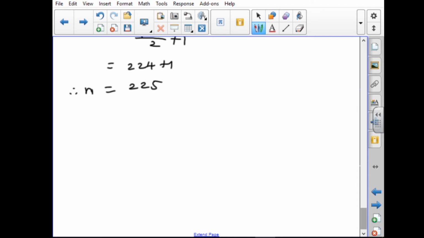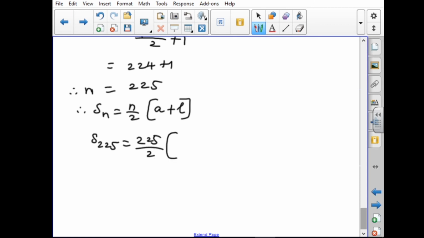Now we are going to find the sum of the series. Therefore Sn equal to n by 2 into A plus L. Why are we using this formula? In this sum they have given the last term, so we are using this formula. Here n is what? 225. So you have to substitute here. S 225, n is 225 by 2 into A is 1 plus L is 449.